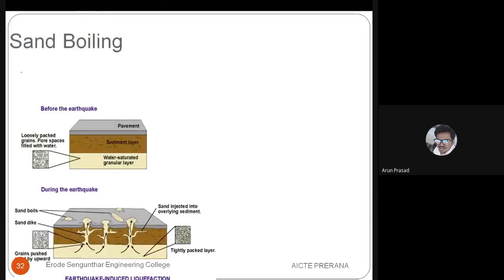And you can see the sand boiling. I told you before the earthquake how it is, and after the earthquake, the second picture, right? The total thing creates a void, and everything available above the ground surface will be sucked inside. It will be going down the ground surface. So you can see the saturated layer here, the sediment layer. In these water saturated areas, the moisture content is too much. So if there is any slight movement in the ground surface, whatever members or structures are available above the ground surface will be sunken inside.